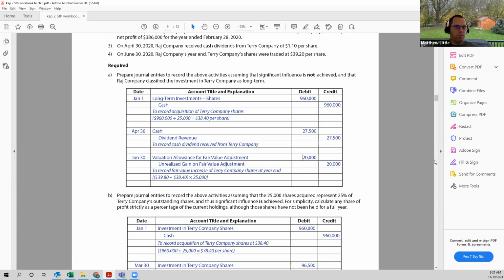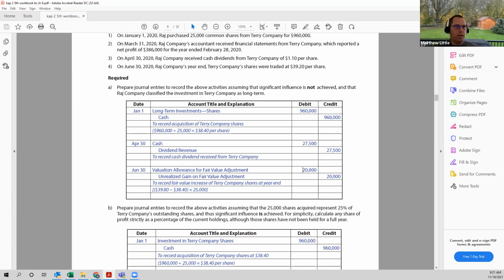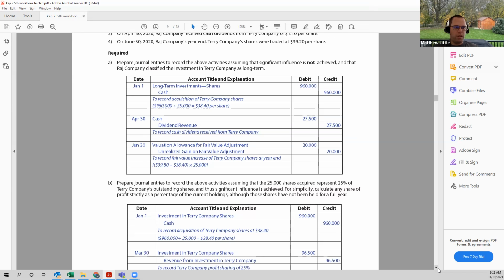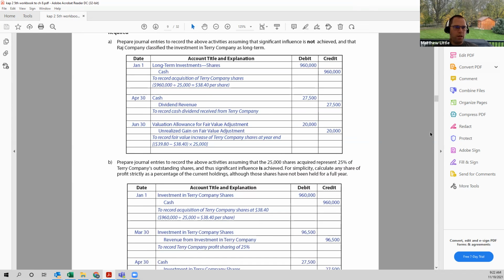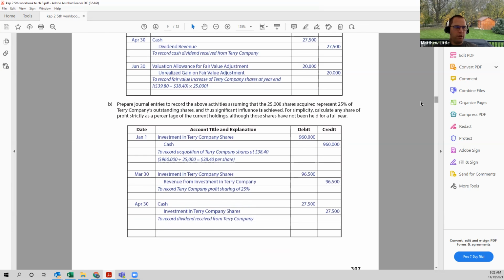Now on March 30th, when we received the statement saying that they have net income of $386,000, because we have a significant share, we need to record our percentage of that net income being 25%. So on March 30th then, we scroll down a little bit here, we have the investment in Terry Company shares would be debited. So the value of them would go up by 25% of the net income being $96,500. And we would credit an other revenue account from the investment in Terry Company for the same.